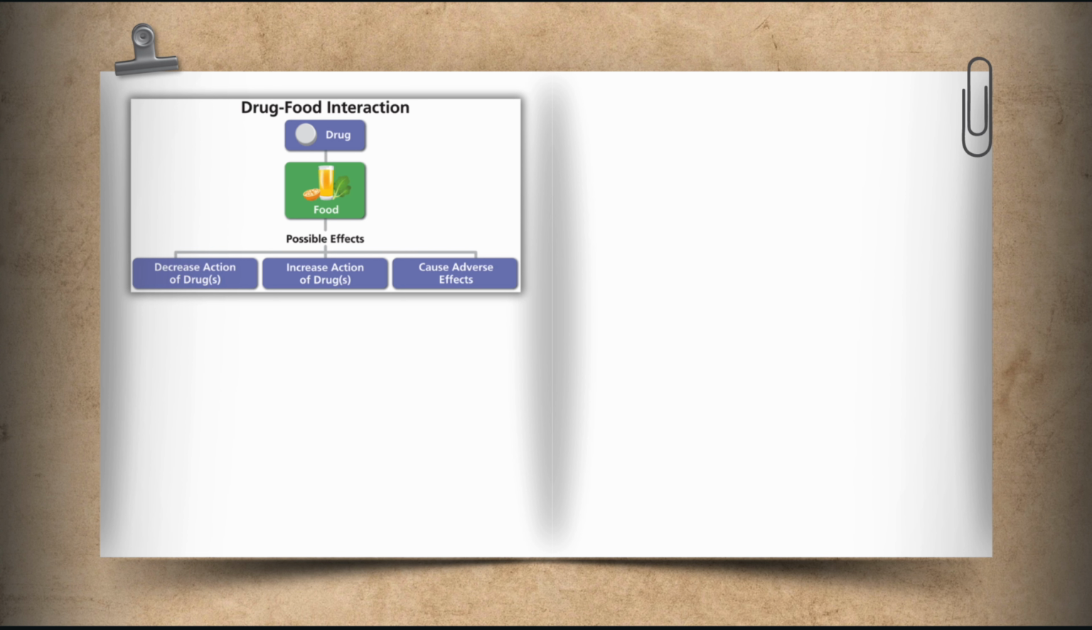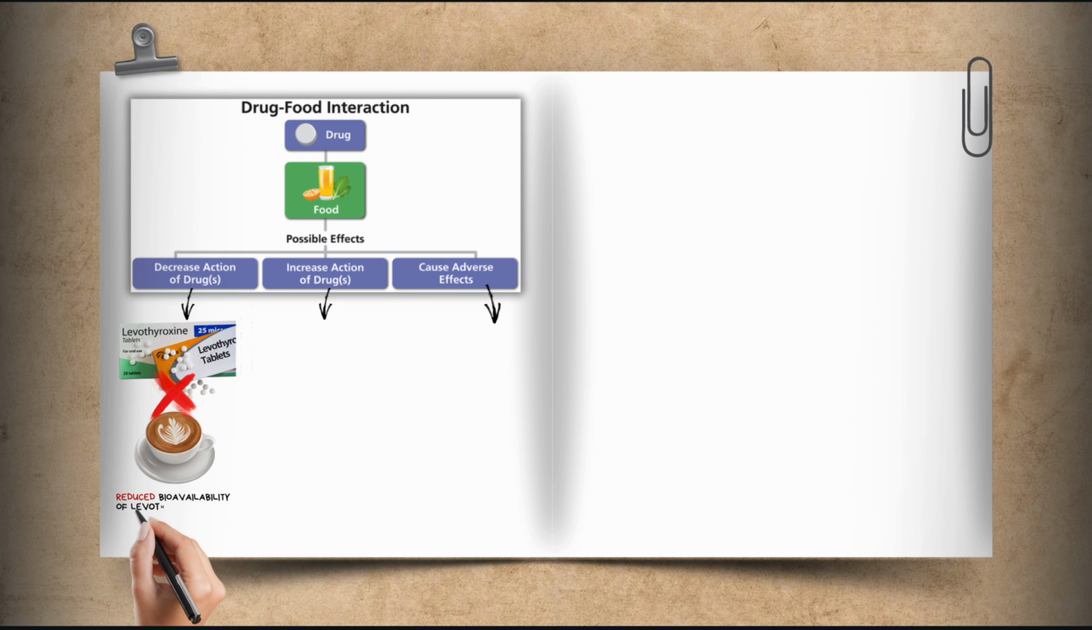It can be defined as a change in the drug's effect on the body when the drug is taken together with certain foods or beverages. So, when drug and food interact with each other, it can have some possible effects, such as decreased action of drugs, increased action of drugs, or cause adverse effects. Coffee may decrease the action of the drug levothyroxine. Coffee may bind to levothyroxine, forming insoluble complexes. It may also accelerate gastric emptying, decreasing the time levothyroxine remains available for absorption.